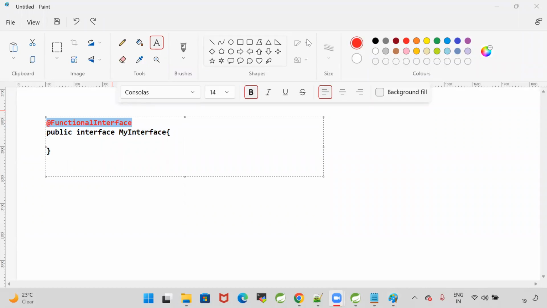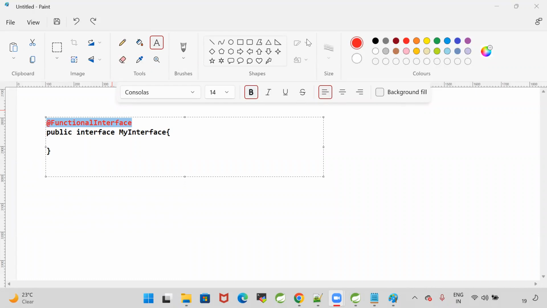Now the next question that comes to your mind: what is an annotation? In Java, we have classes, interfaces, abstract classes, and enumerations. Similarly, annotations are also available. In advanced Java classes, we are going to understand what annotations are. Here, for the time being, we are using one annotation.